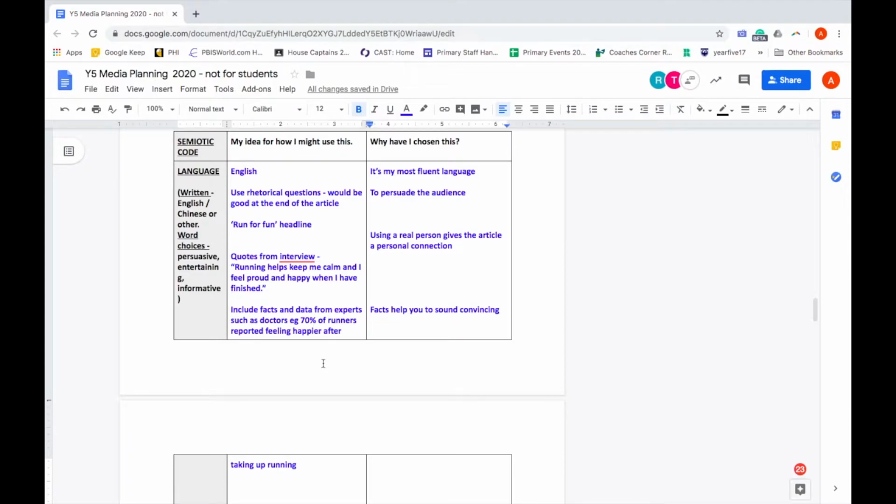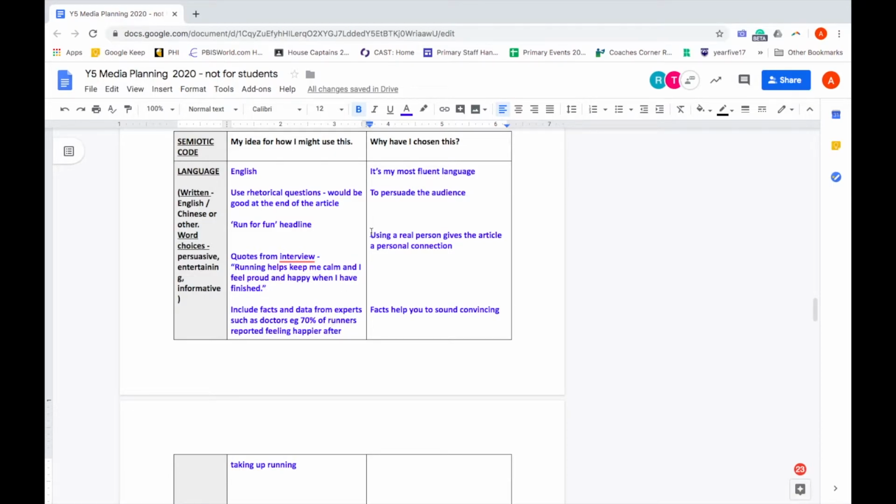The first one that I will be using is language. So I'm writing in English and I've chosen this because it's my most fluent language. And on the left it also says, what are your word choices to make it persuasive, entertaining or informative? I'm going to use some rhetorical questions like, isn't running great, to convince the audience or persuade them to start running. And I think I'll probably use them at the end of the article. I'm also going to use some rhyme, so run for fun will be the headline.